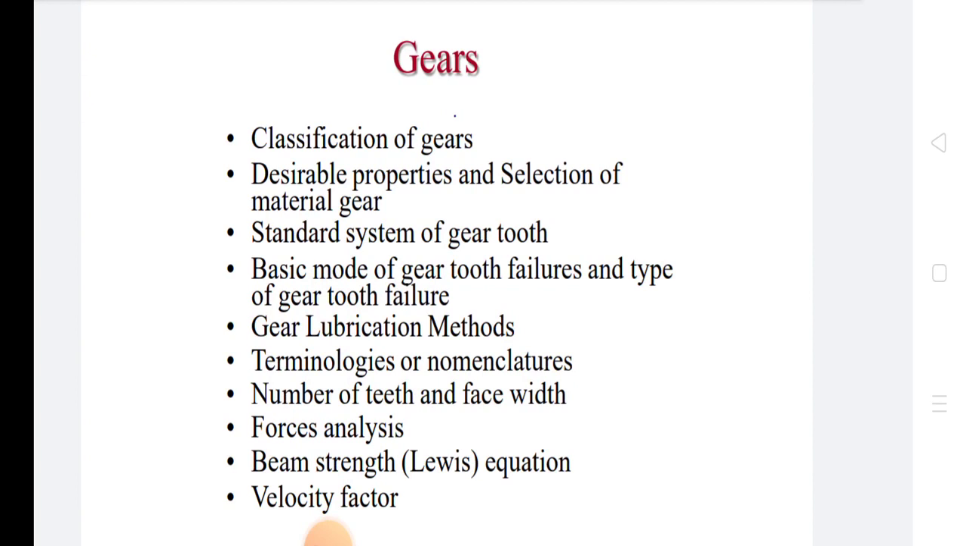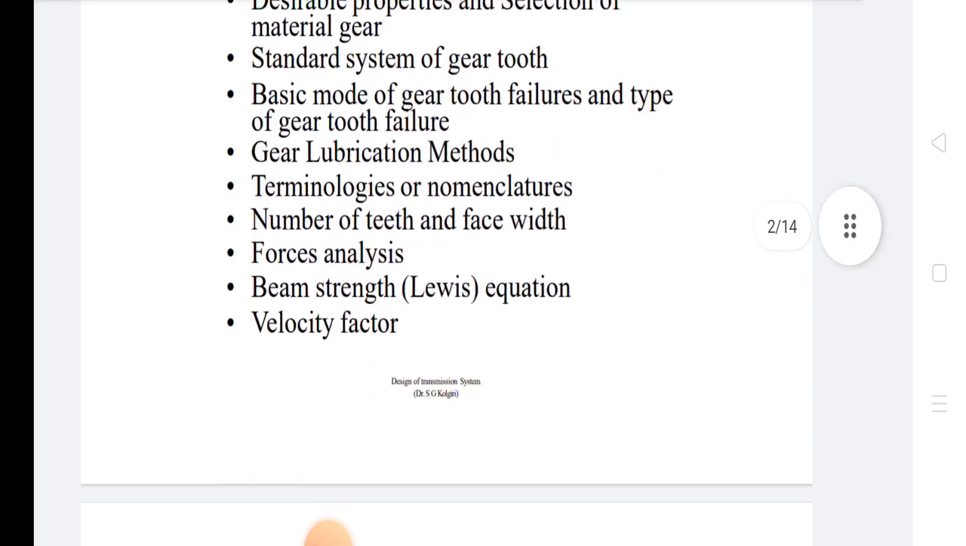It is important to note that both the gears which are engaged always rotate in opposite direction. The gear drive consists of two wheels. The small wheel is called as pinion and larger wheel is called as gear. In gears we discuss about classification of gears, desirable properties and selection of material gear, standard system of gear tooth, basic mode of gear tooth failures and types of gear tooth failure, gear lubrication methods, terminology of nomenclature, number of teeth and face width, force analysis, beam strength equation and velocity factor.